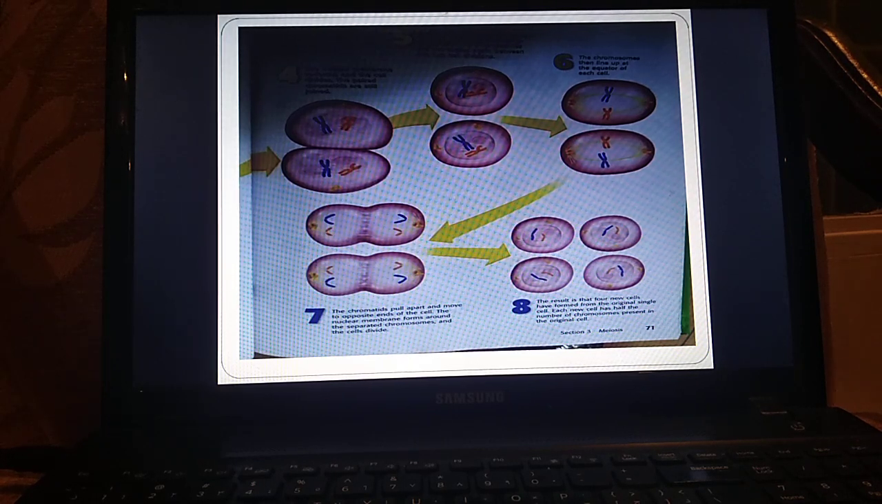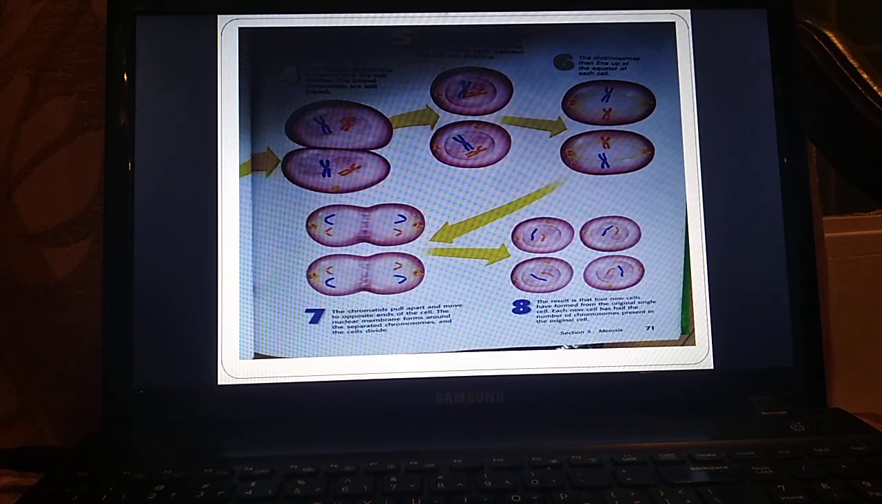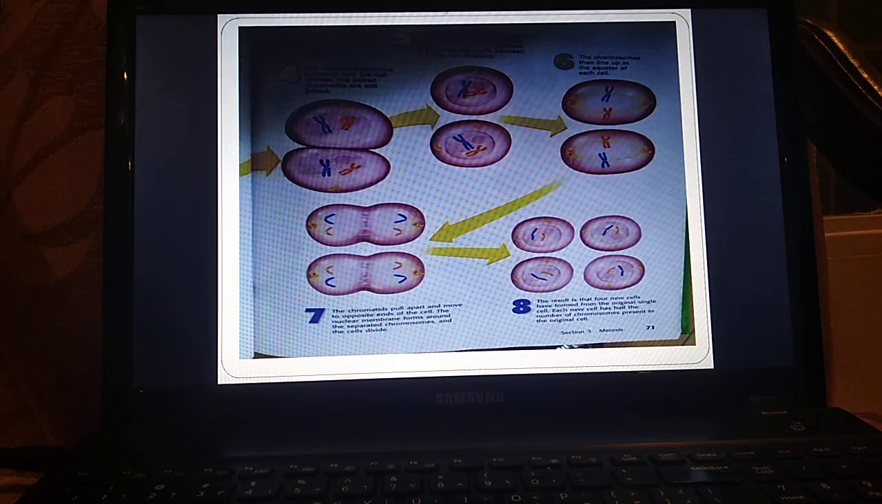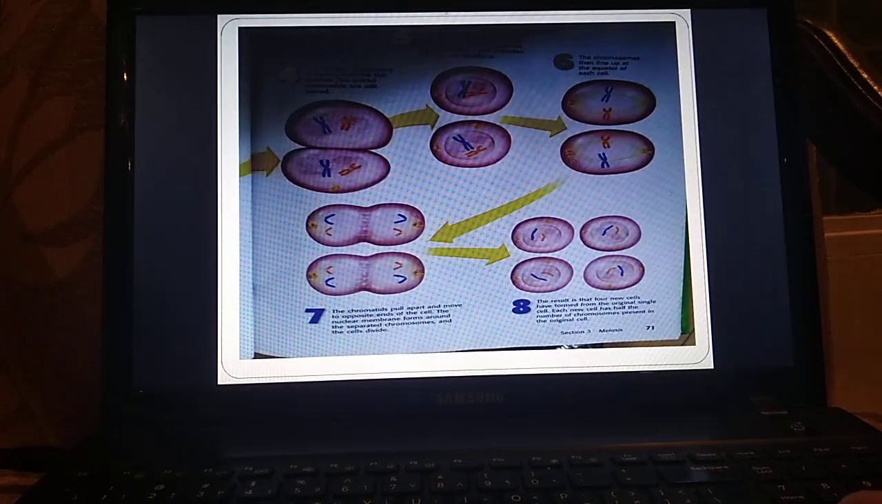So what happens in meiosis? All in all, بالمختصر, 1 cell is divided twice, تنقسم مرتين. The result is 4 cells, but these 4 cells, each one of them has half the number of the original chromosomes. So when we start with 4 chromosomes, we end up with 4 cells. Each one of them has only 2 chromosomes. And this is the end of meiosis.